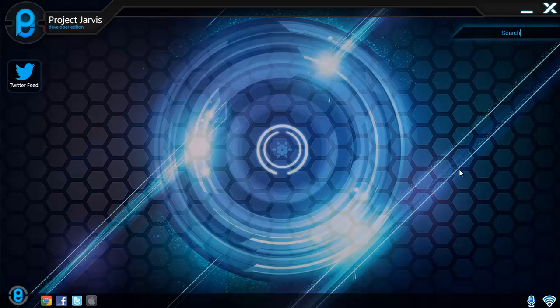So in order to initiate a question, we firstly need to click the microphone button found in the taskbar. Jarvis will create a beep sound to let you know when to start speaking, and it will create a second beep once the recording has stopped. So let's get to it. Jarvis, please may you open my Facebook page.